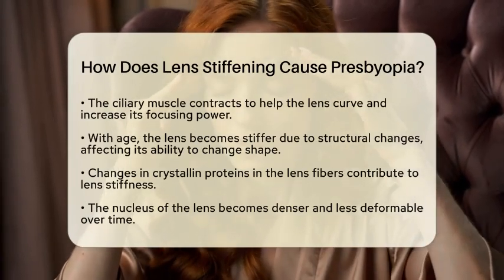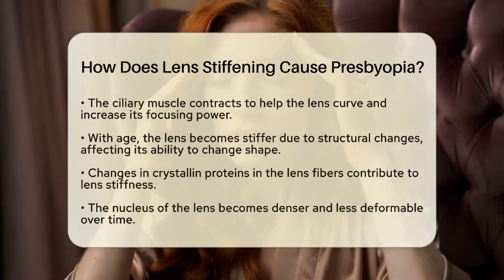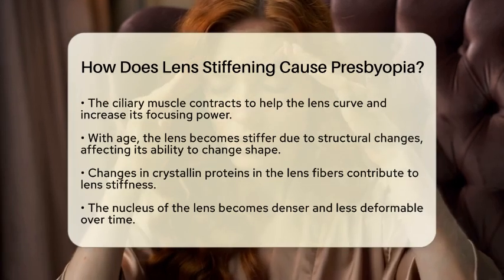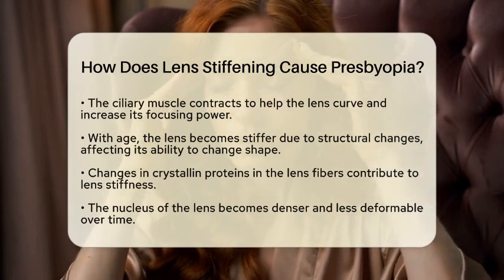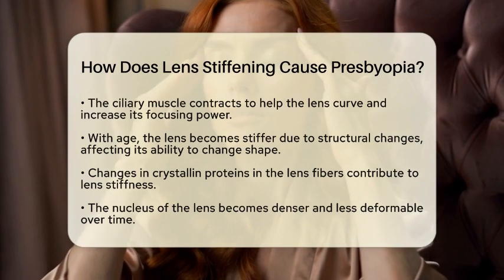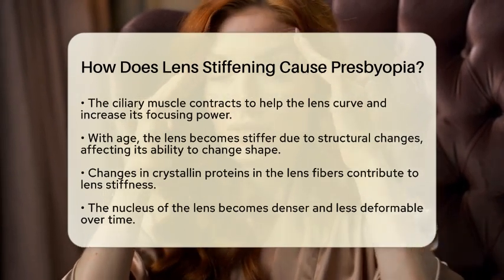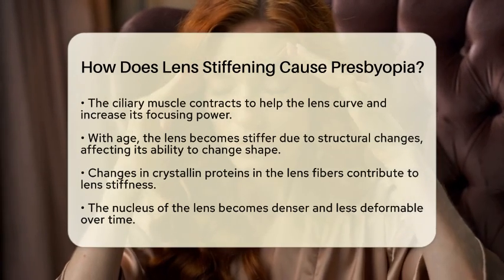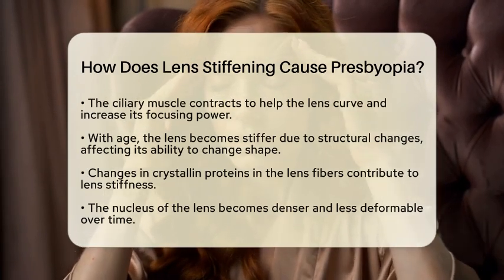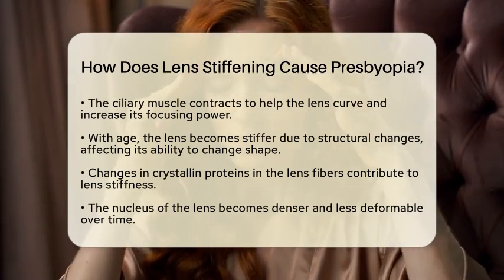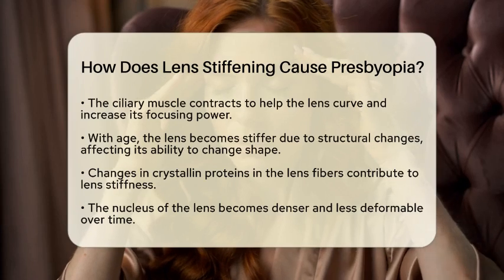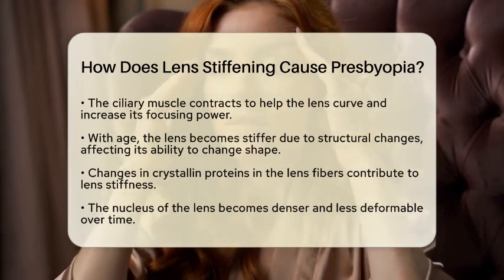Several factors contribute to this stiffening of the lens. One significant factor is the changes in the proteins that make up the lens fibers. The lens is largely composed of crystalline proteins, which help maintain its transparency and flexibility. As we age, these proteins can undergo chemical changes, such as aggregation and cross-linking, which lead to a harder lens.